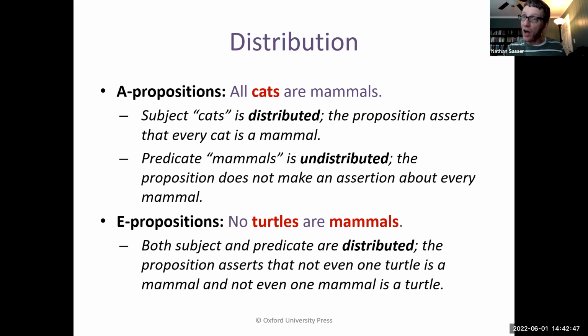On the other hand, you're also saying something about every member of the class of mammals, because you're saying every member of the class of mammals is outside of the turtle circle. None of the mammals belong to the turtle class. So in any E-type proposition, both the subject term and the predicate term are distributed.